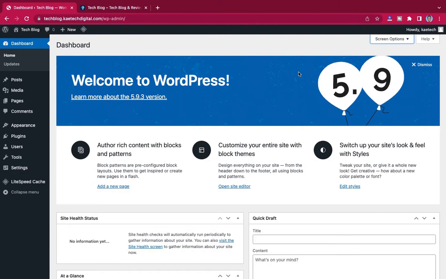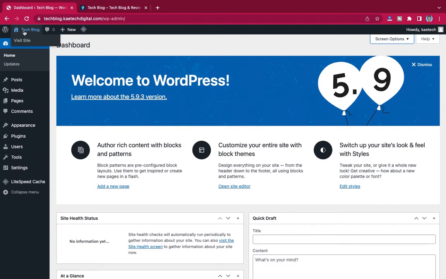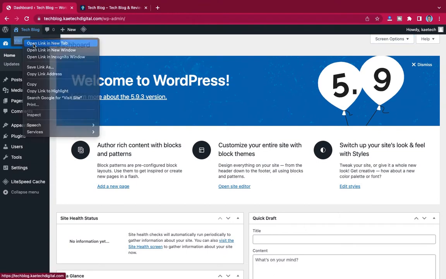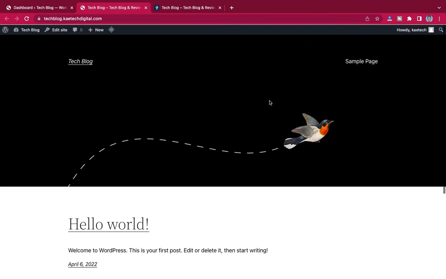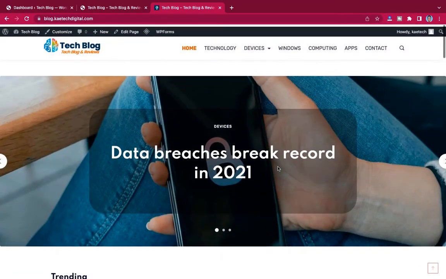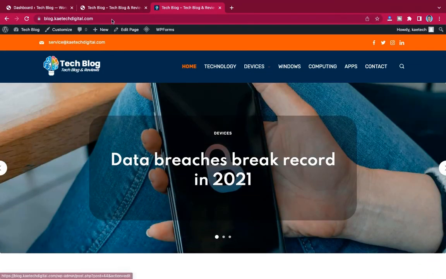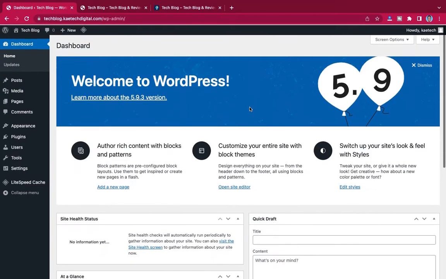So of course I have a newly installed WordPress over here. Now let's visit the page and see how the page looks. Of course, this is how the page looks. There's nothing on it. But this is going to be our guide to create the money making blog that we're going to create. So you install WordPress.